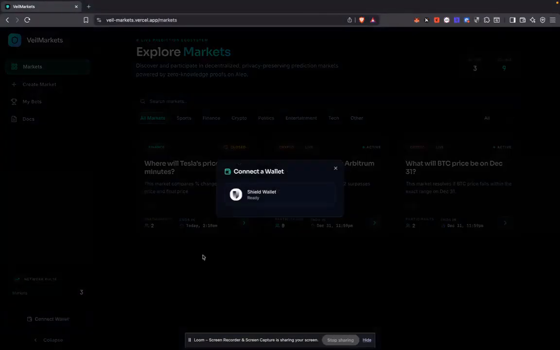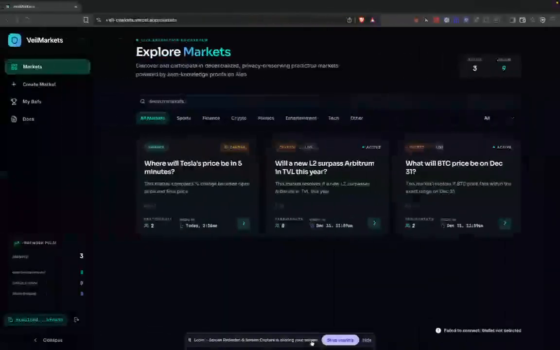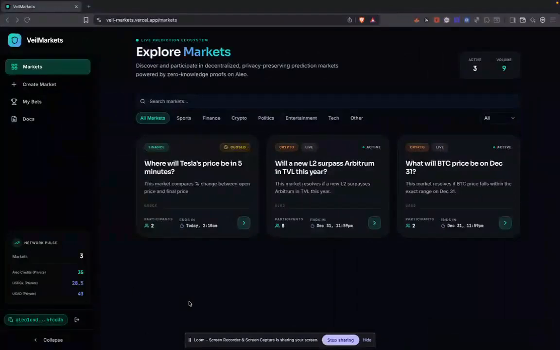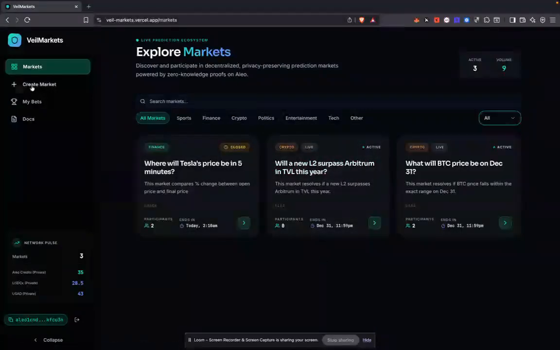So I'm going to go ahead and connect my wallet now, and then connect my Shield wallet. One thing I'm going to do is come to create markets. As you can see, I've also integrated USDCX and USAD for betting, so you can bet in whichever token the market is created in, and you can also filter through whether it was Aleo, USAD or USDCX. So I'm just going to go create the markets.